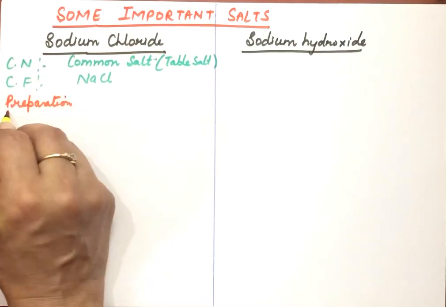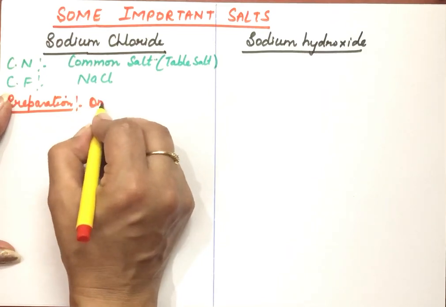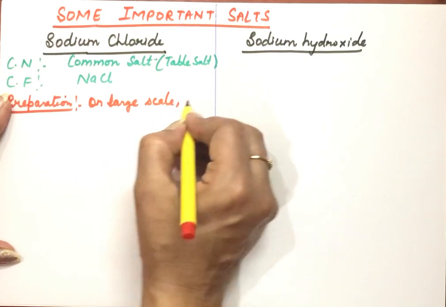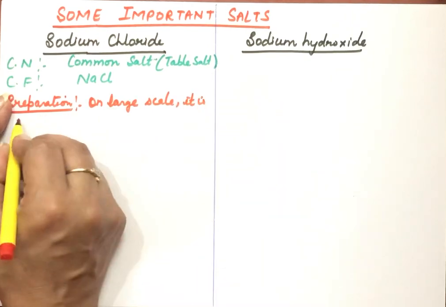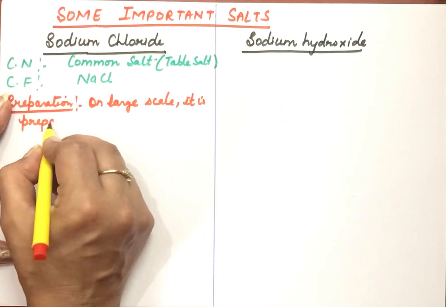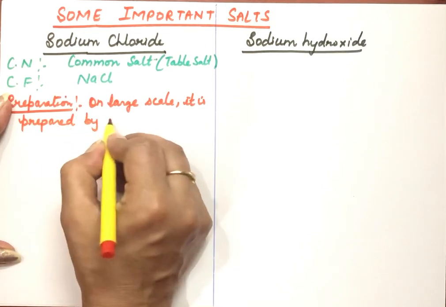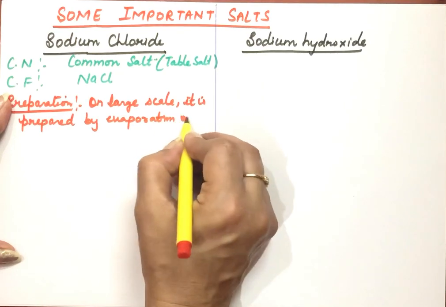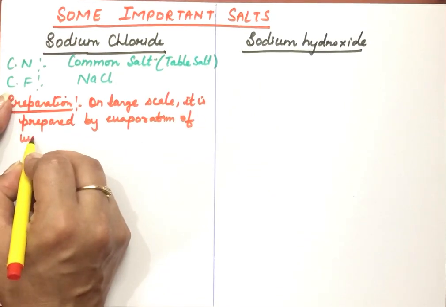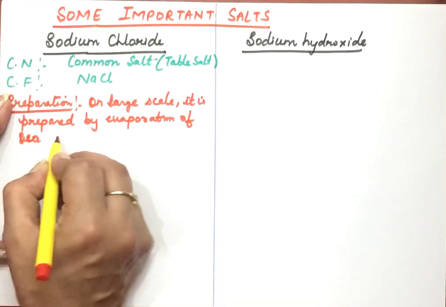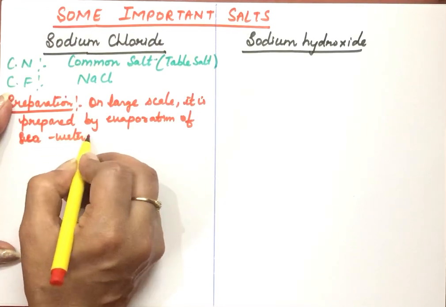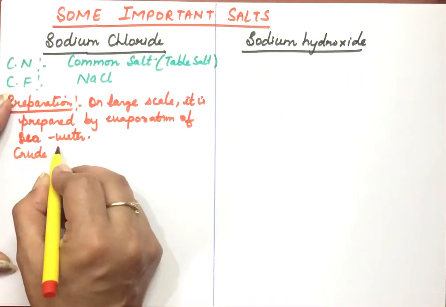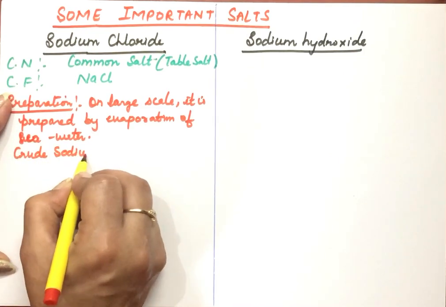On a large scale, commercially, we prepare common salt by evaporating the seawater. But when we evaporate the seawater, we will not get pure sodium chloride because there will be other salts also. We call this crude. Crude means raw, which has some other impurities in it.